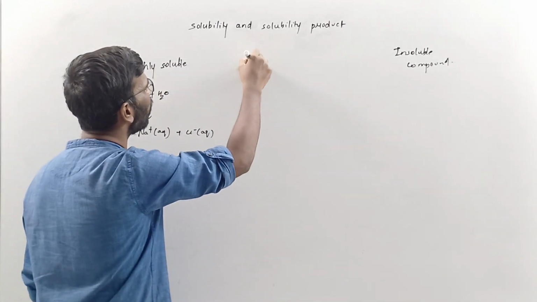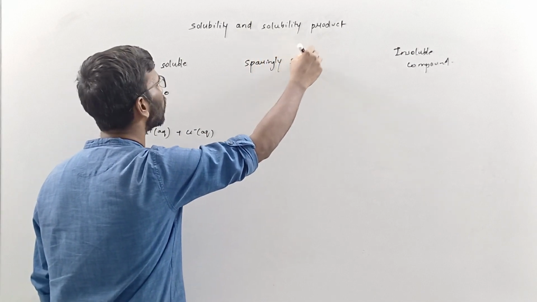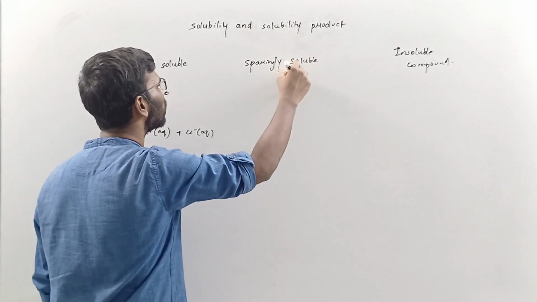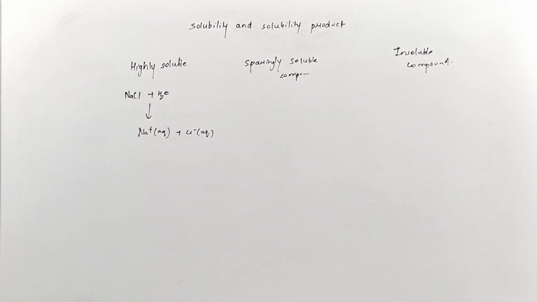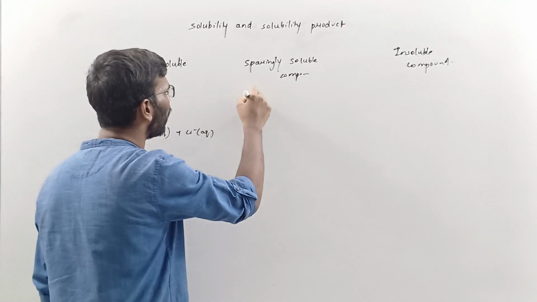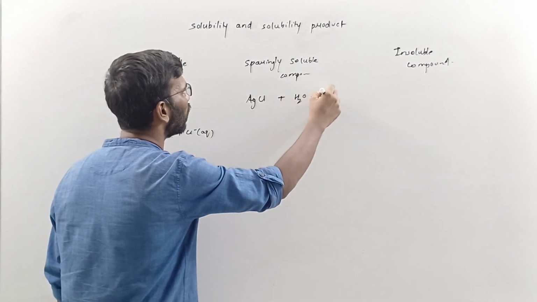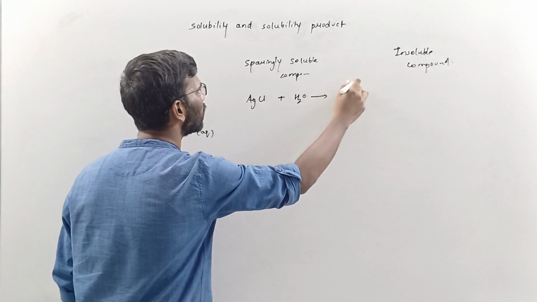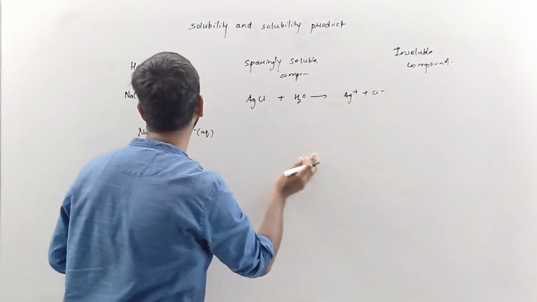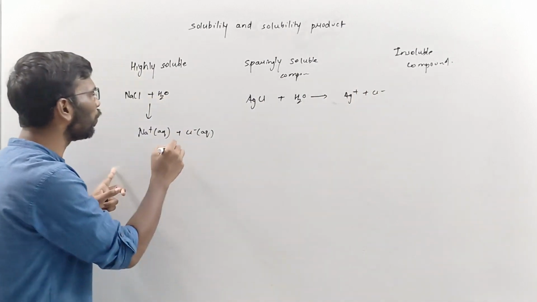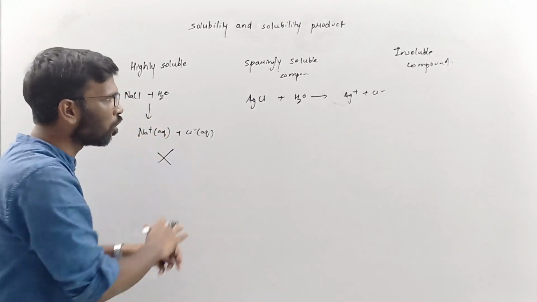And there is something called sparingly soluble compounds. Examples are AgCl and AgBr. Let's take AgCl. If you put this into water, what you will get is Ag+ and Cl-. Now what is the meaning? Equilibrium is not going to exist over here because it is completely soluble. Everything is going to get dissolved.